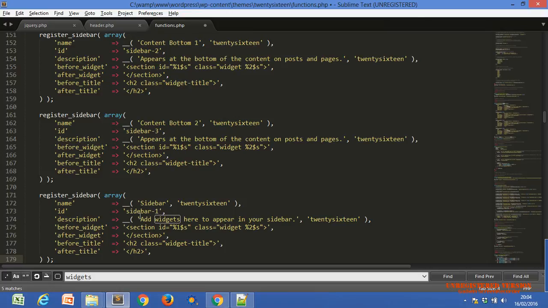This id should be unique for every widget container. Since sidebar 1, 2 and 3 exist, you can use sidebar 4, otherwise it will generate an error. Okay, Nazar?